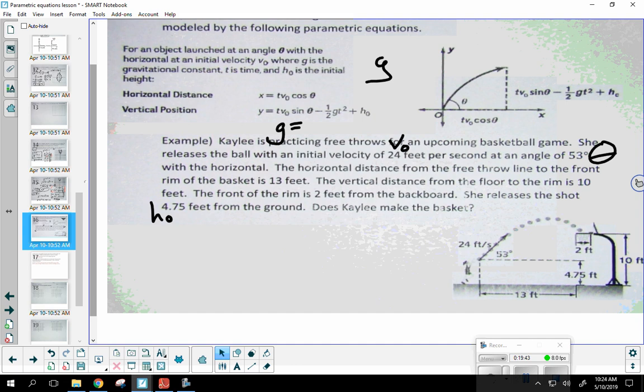Feet. So what is the acceleration due to gravity if you're measuring in feet? Now, if you're measuring in meters, do you guys know what it is? Every object falls at 9.8 meters per second squared. So if it's meters, you know g is 9.8, but this is feet. Only one person has gotten this right so far today.